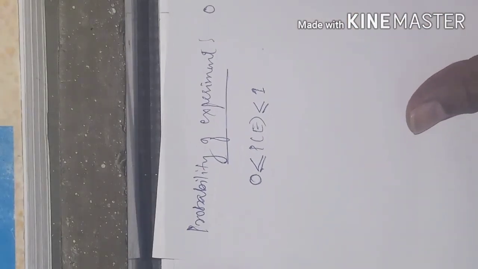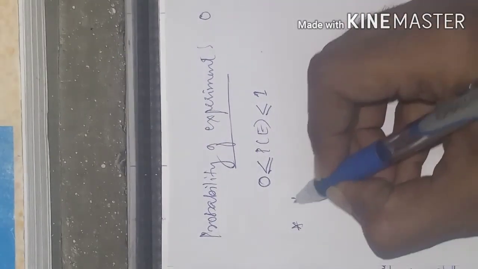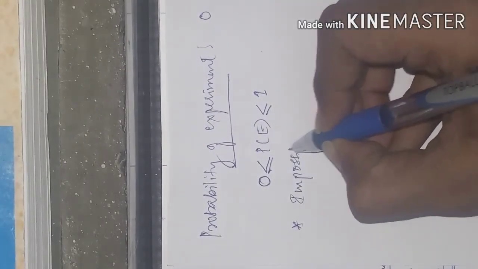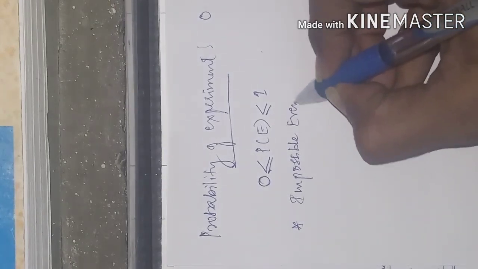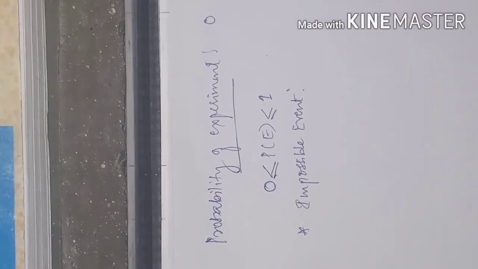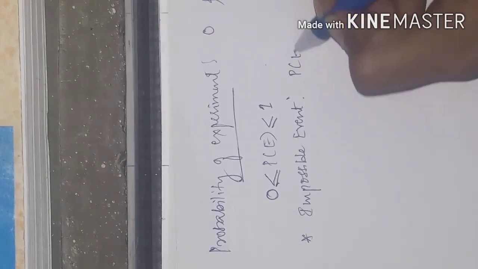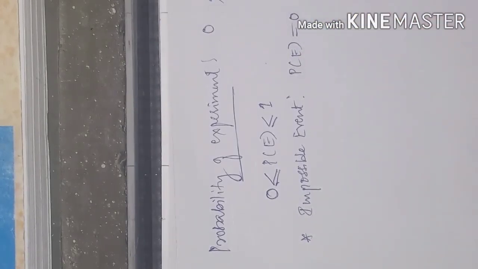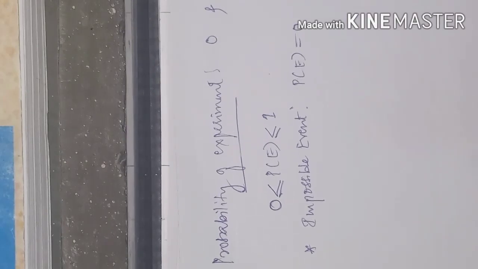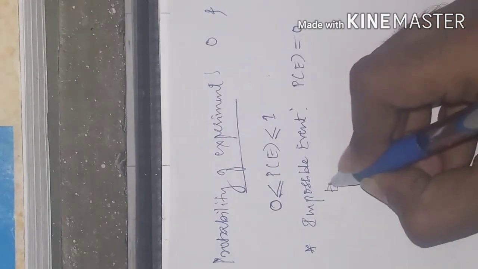Let us go to some important concepts about probability, like the impossible event. What does an impossible event say? An impossible event means there is no chance of a result occurring, there is no result at all. Those are called impossible events, and the probability of that kind of event will be equal to 0. There is no result at all, so that is called an impossible event.